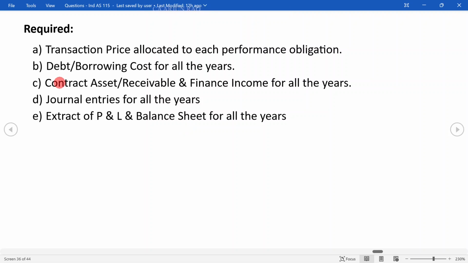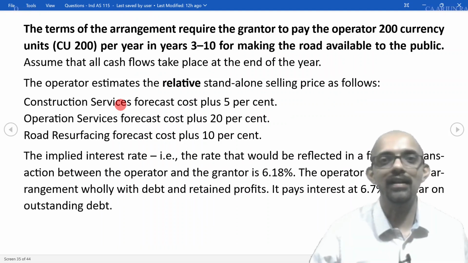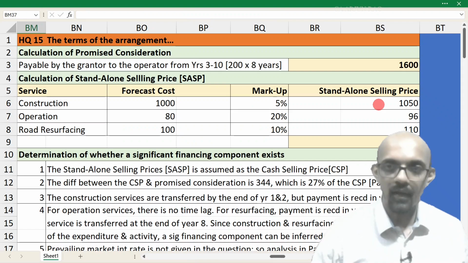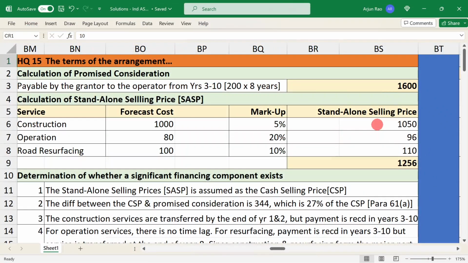Third subdivision, they've asked us to calculate the contract asset or receivable and finance income for all the years. So what is due from the grantor for construction services? It is forecast cost plus 5%, which we have calculated as 1050. When should 1050 be recognized as revenue? It should be recognized over years 1 and 2.